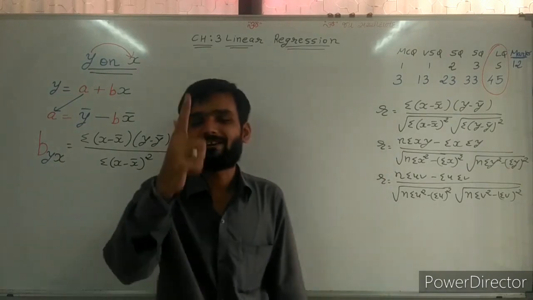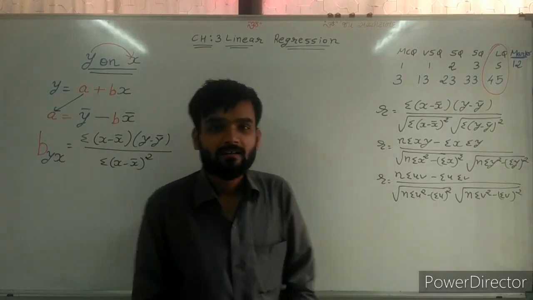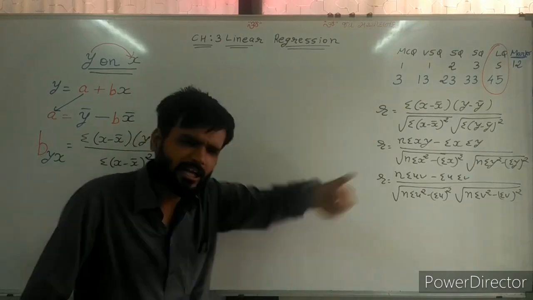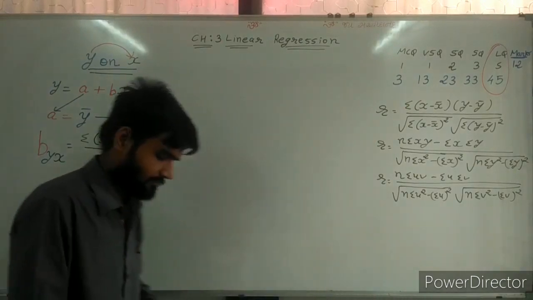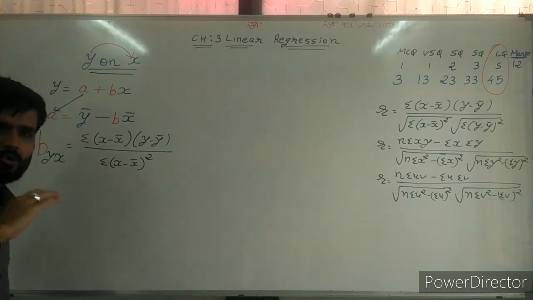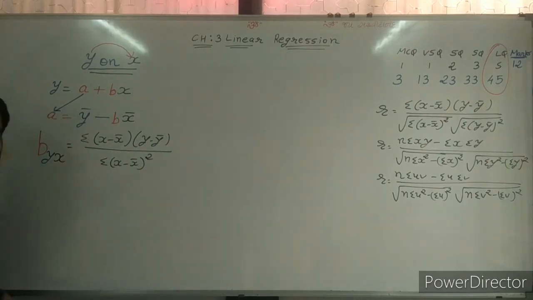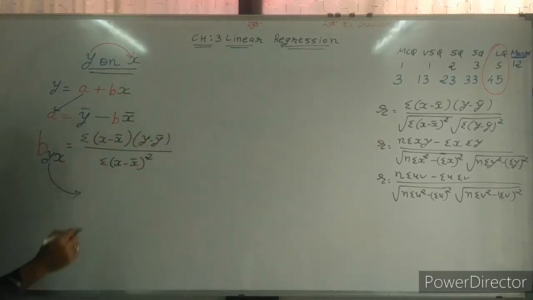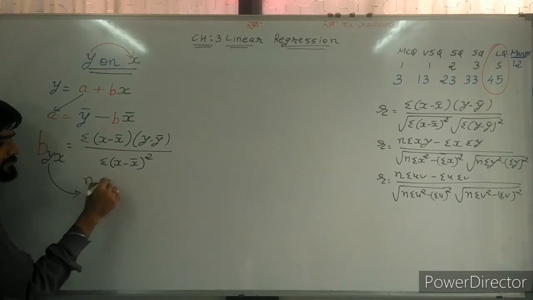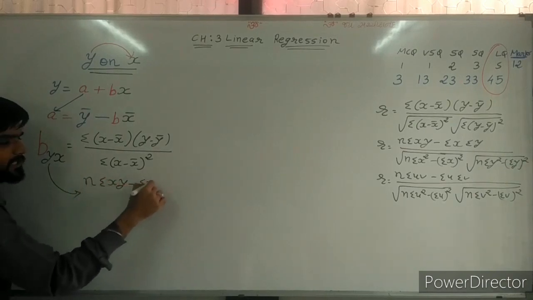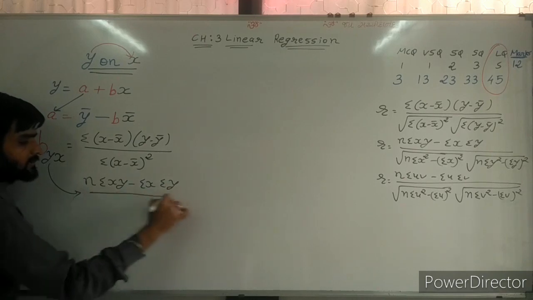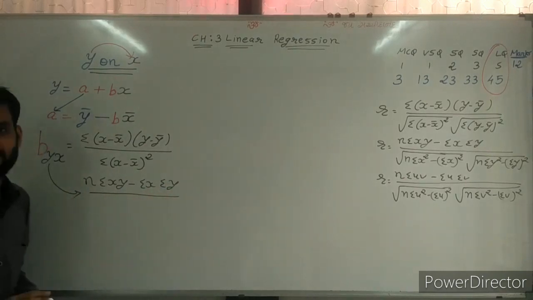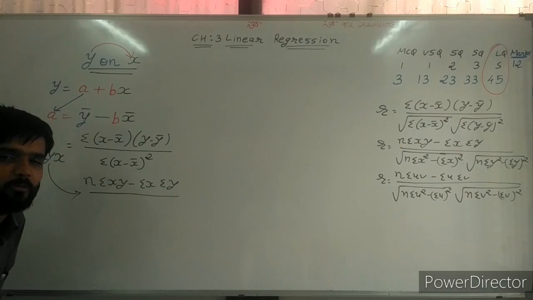Sir, now make the second formula on the basis of this, so that you can find your B. And I have no doubt about it. So, second formula of B. Now these are the formulas of B only. Again, sir, numerator remains same: n sigma xy minus sigma x sigma y. Now what should be in denominator?